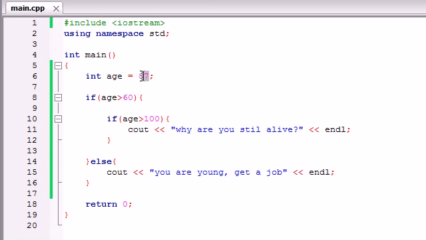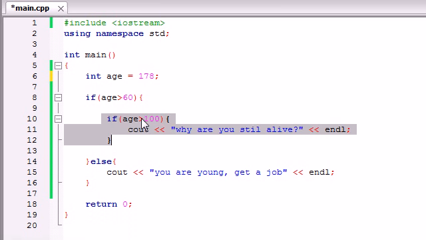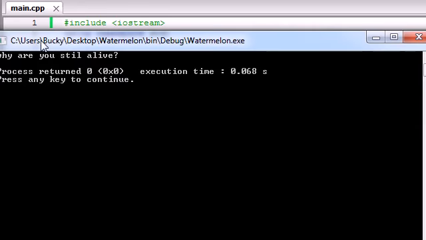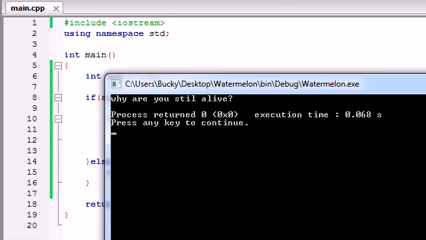But say our user was 178. Pretty old, huh? Well, we're going to say, all right, is your age over 60? Yes, so now go here. Is your age over 100? Yes, it is. So now run this bit of code right here. And we're going to run it, and it's going to say, why are you still alive?